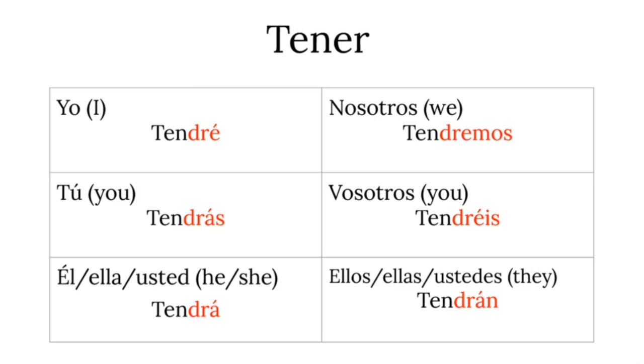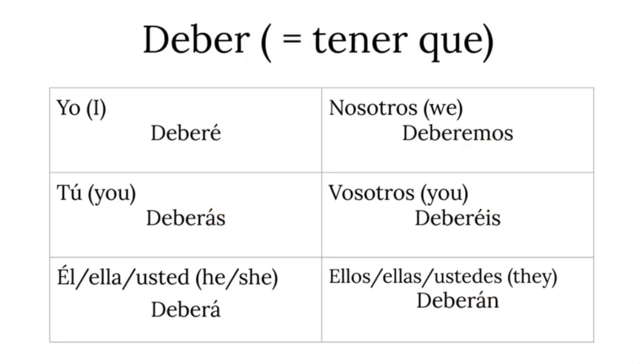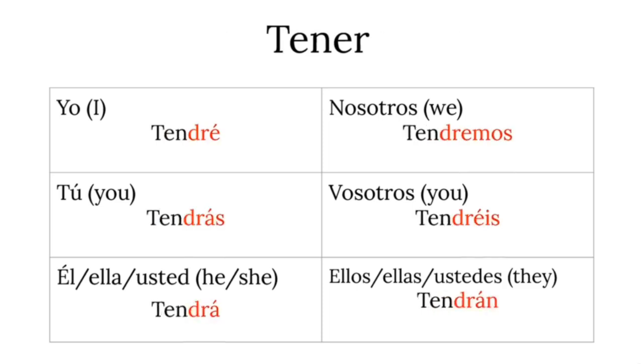Here we are. Tener, a very important verb, as we have seen. Tener means to have, to possess something, and as you have seen just a few seconds ago, tener que means to have to. Tengo que hacer los deberes. I have to do my homework, etc.